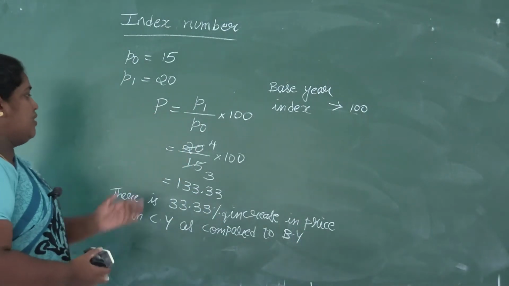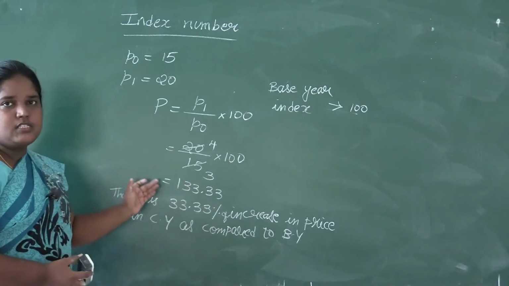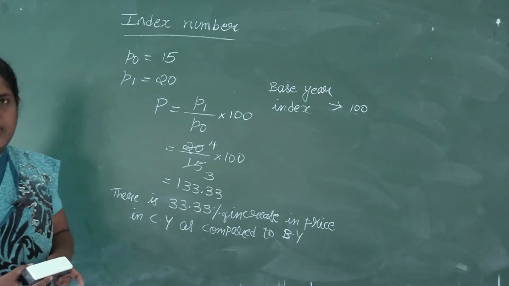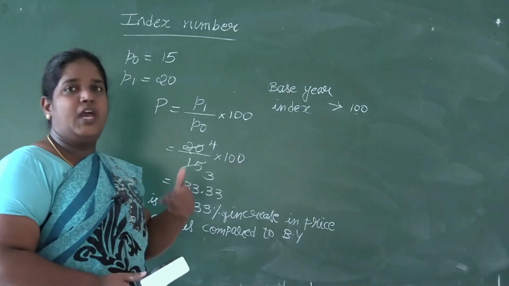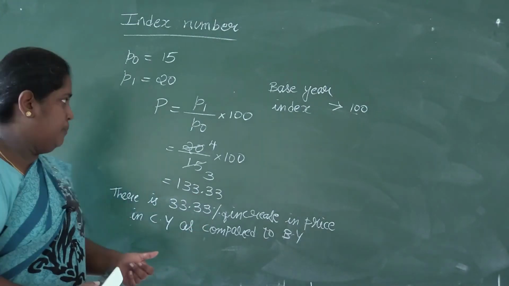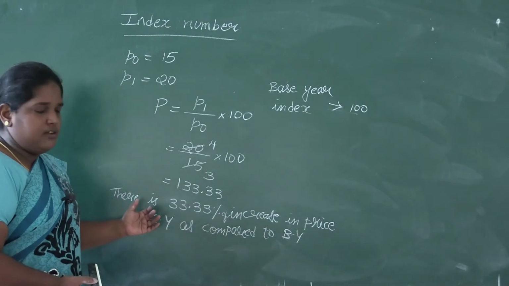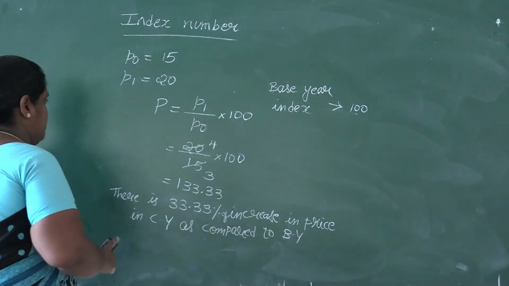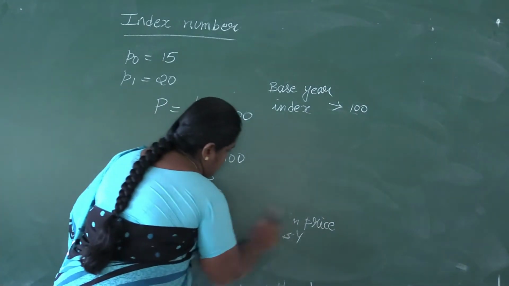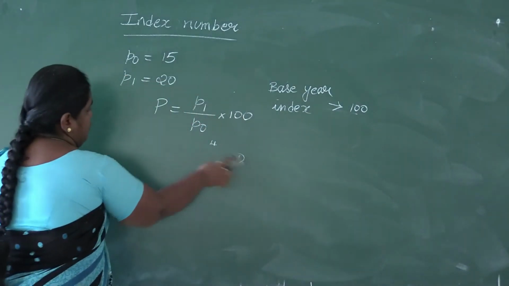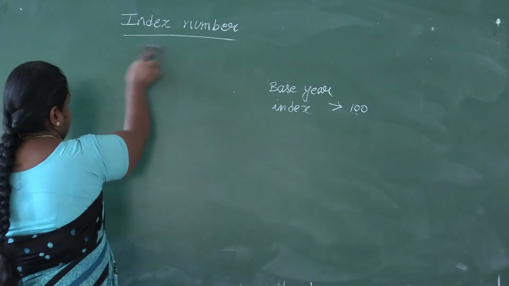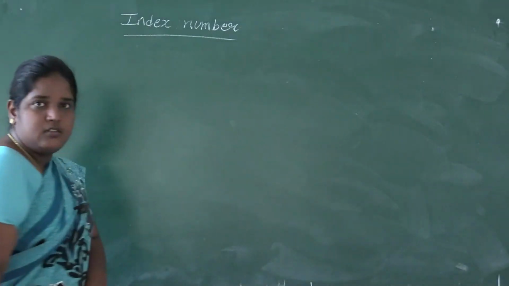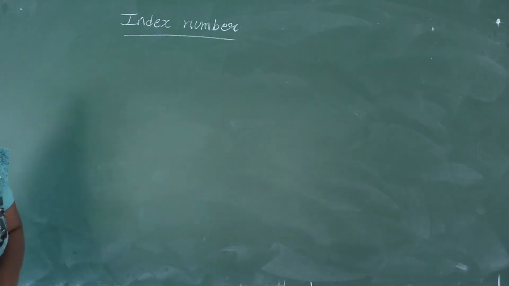And remember, price relatives are done for single items. It is not together. Price relatives are done when we have a single item. If you have more items, then we'll go for other methods. I hope you have got this price relative. Small problems like this you'll be having in 2 marks. So the problem I have done is a 2 marks problem.